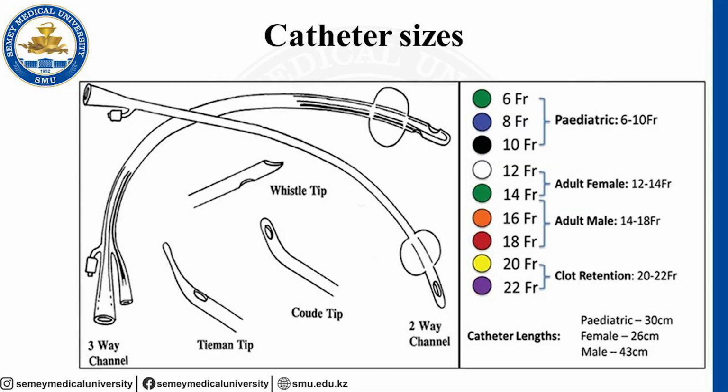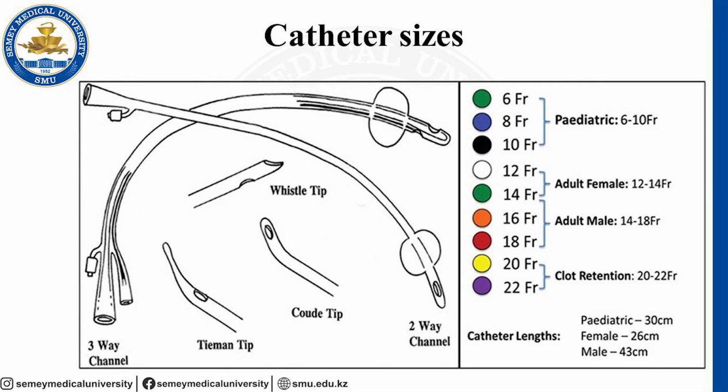When we talk about catheter sizes, if you see this slide, we can see various types of catheters and end parts of catheters. There are 2-way channel and 3-way channel. We have the Foley catheter, and the Tiemann tip, whistle tip, and Coude tip.